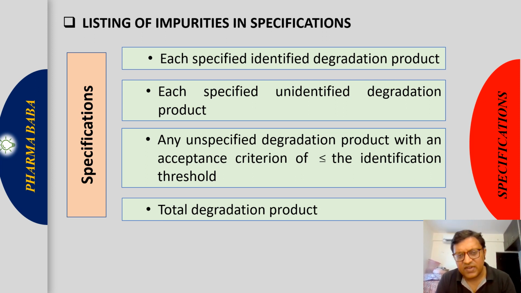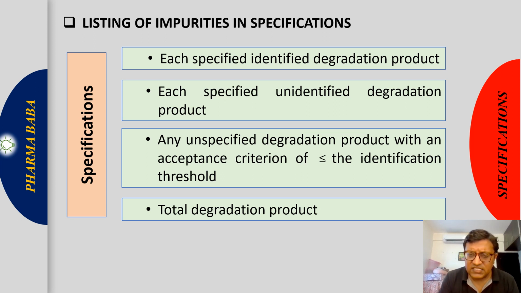Each specified identified degradation product, the structure is known. Each specified unidentified degradation product, you know it will come, but unidentified means the structure is not identified because it is below the identification threshold. If above the reporting threshold you will report it, below the identification threshold you will not identify it, right? So you know that impurity will come.